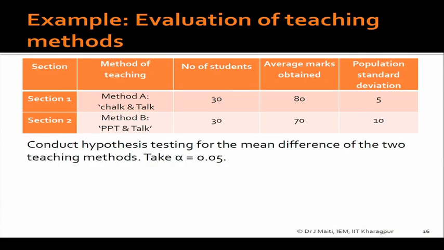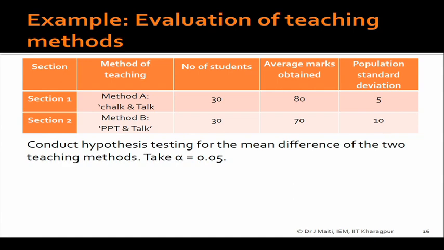This is the example, as I told you in the last class, where the method of teaching is tested and two population standard deviations are given for section 1: method A it is 5 and method B it is 10.